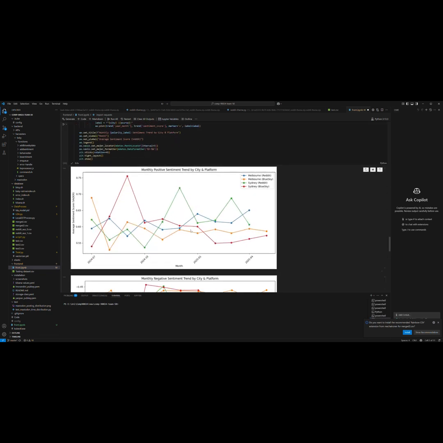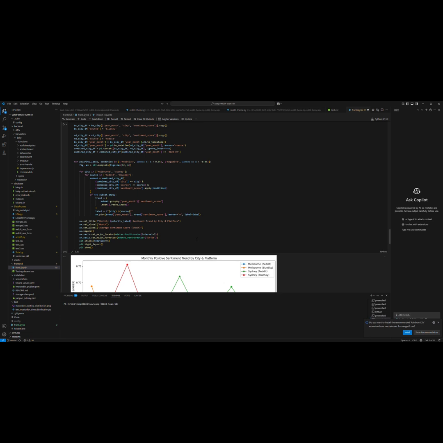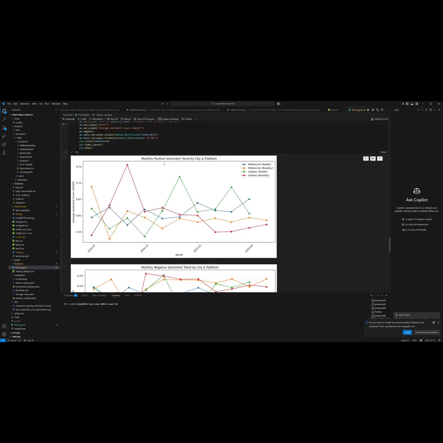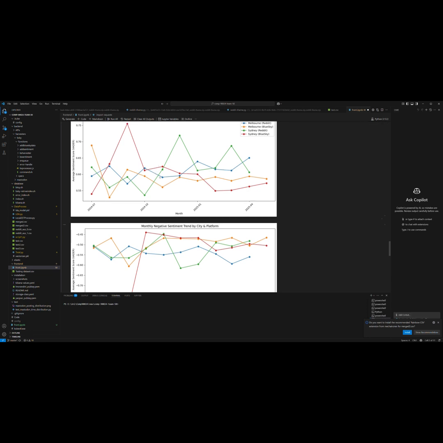For scenario two, we compare the overall sentiment between Blue Sky and Reddit, because for Mastodon we can't find a way to extract cities and regions. We did the same positive and negative trend analysis for Sydney Reddit, Sydney Blue Sky, Melbourne Reddit, and Melbourne Blue Sky.